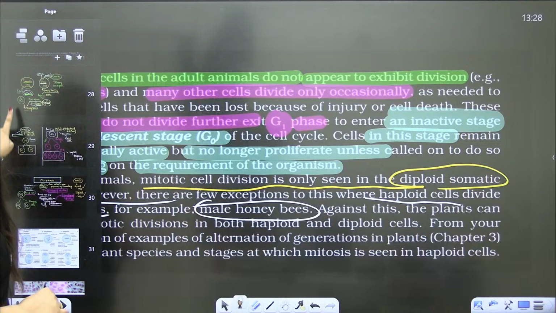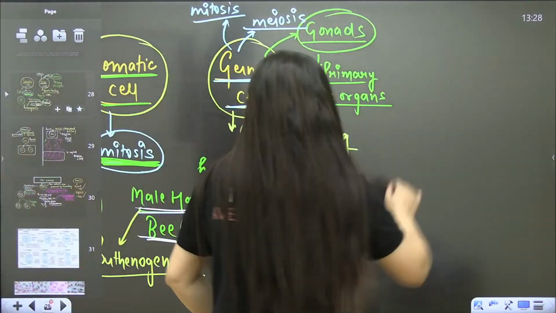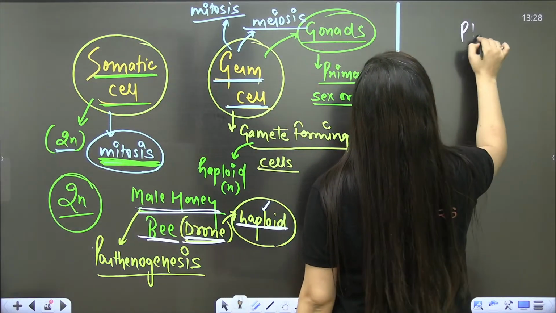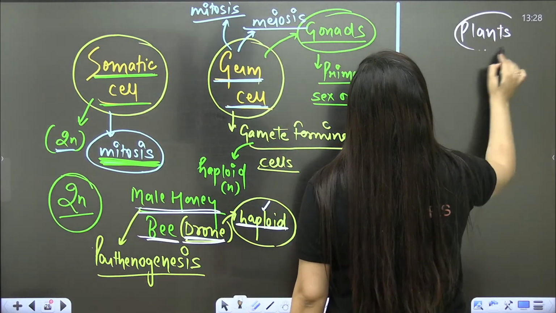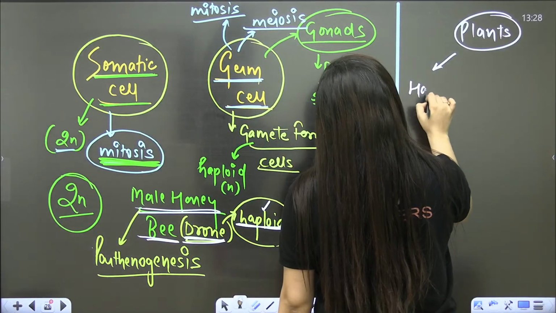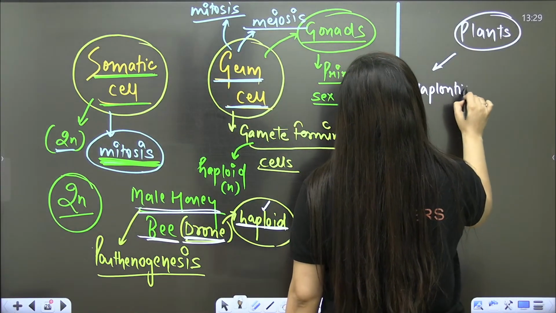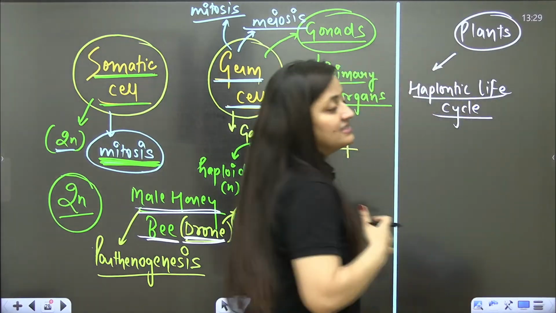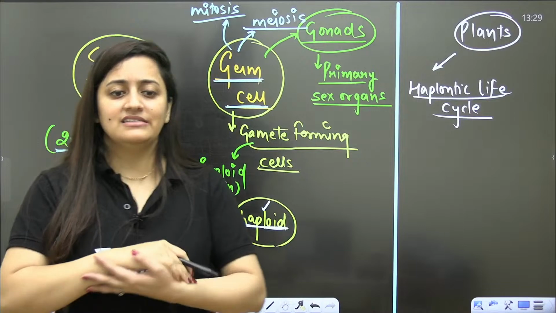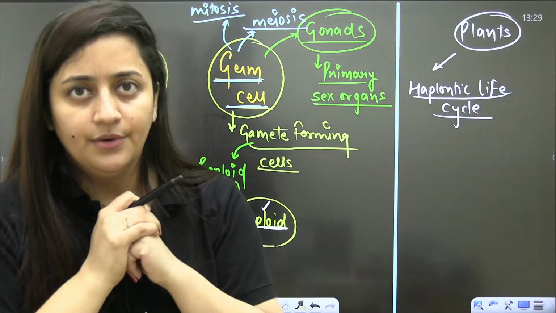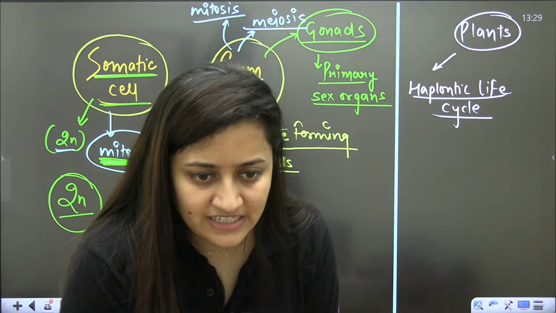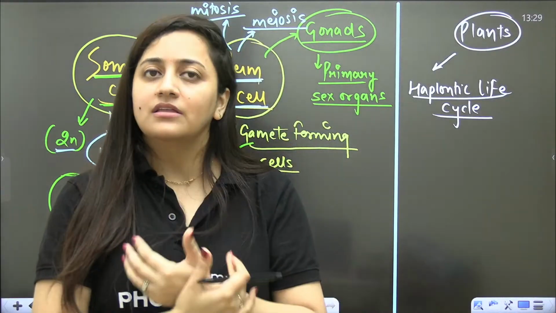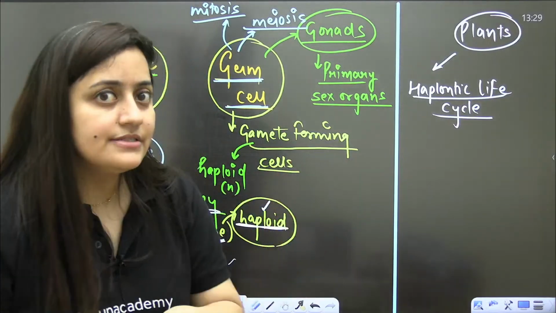And moreover, when you talk about plants, once we discuss the plant kingdom you'll get to know about it. In the case of plants, we also see the haplontic life cycle. What is the meaning of haplontic life cycle? Just see, we are humans. Each cell of our body is going to be diploid except gametes. In our body, except gametes, the cells are diploid. Only gametes are haploid.